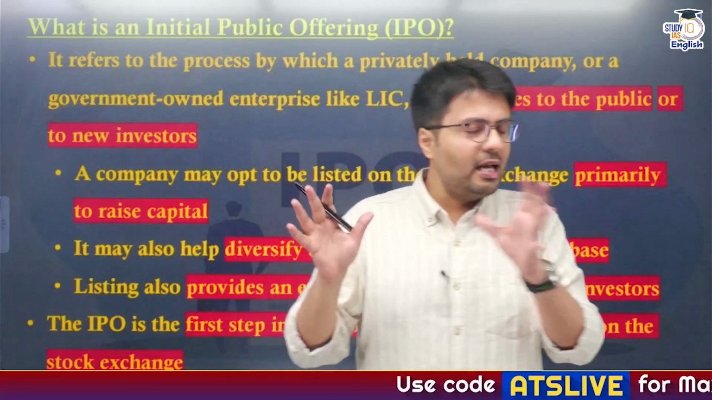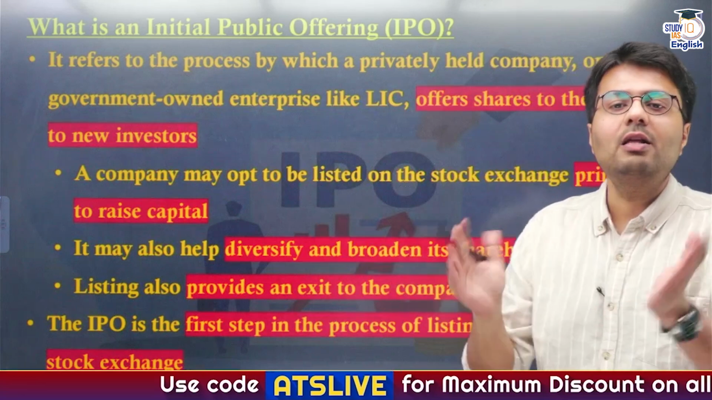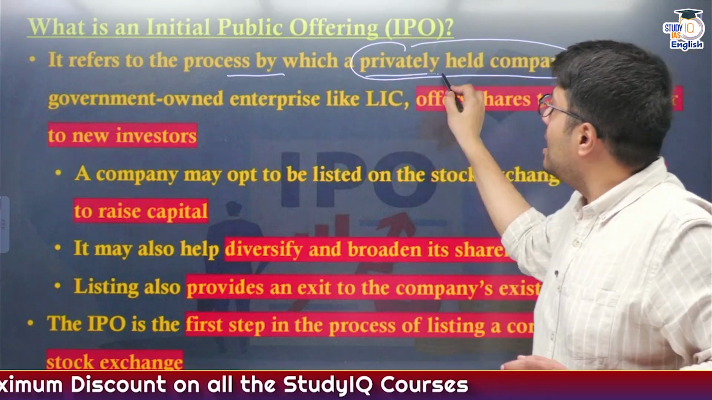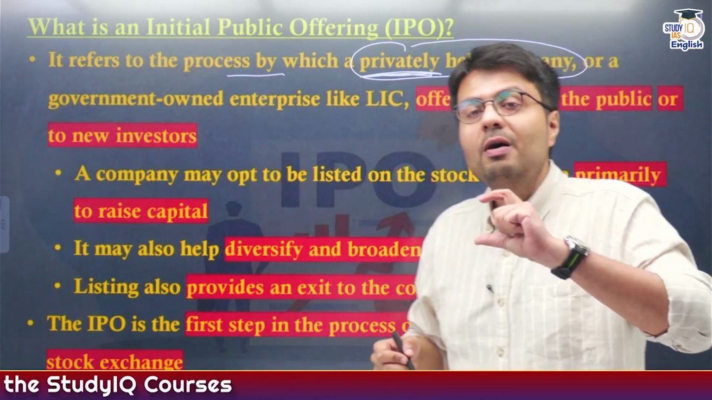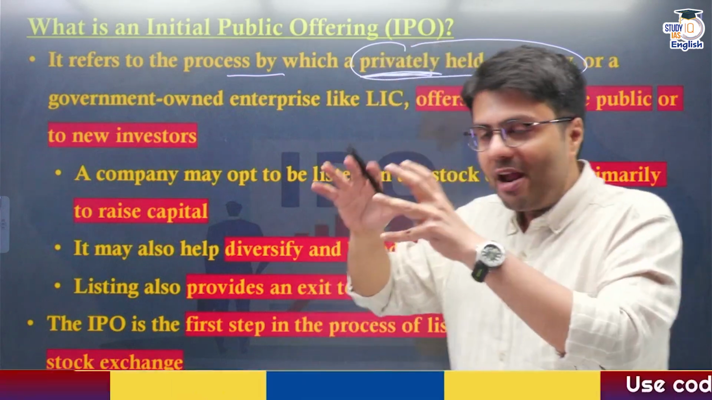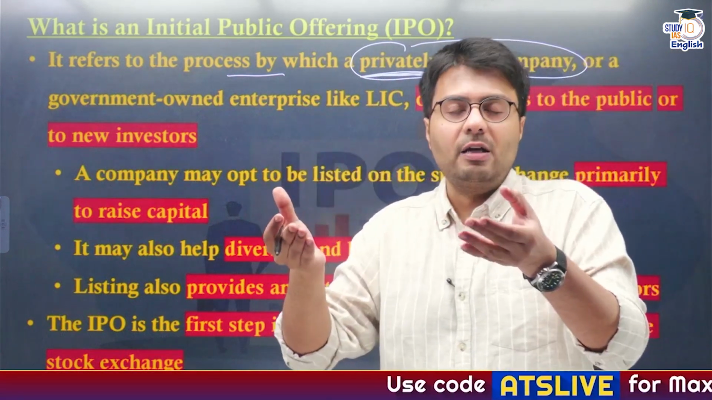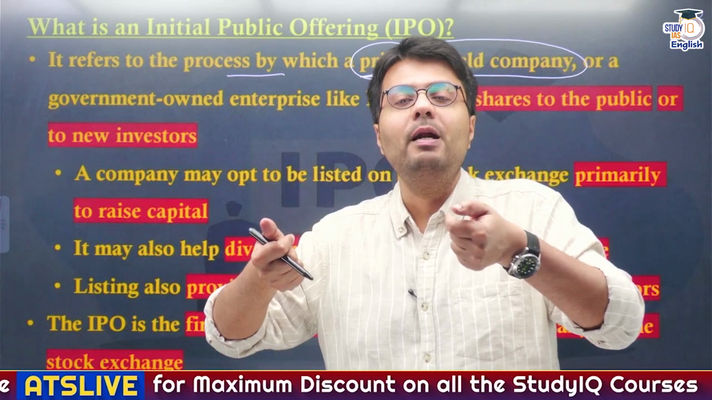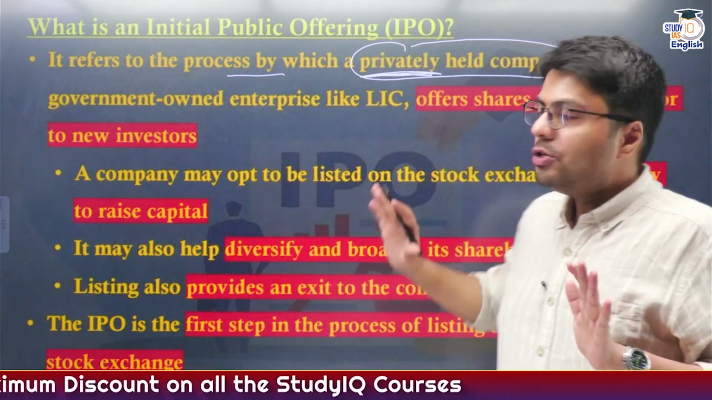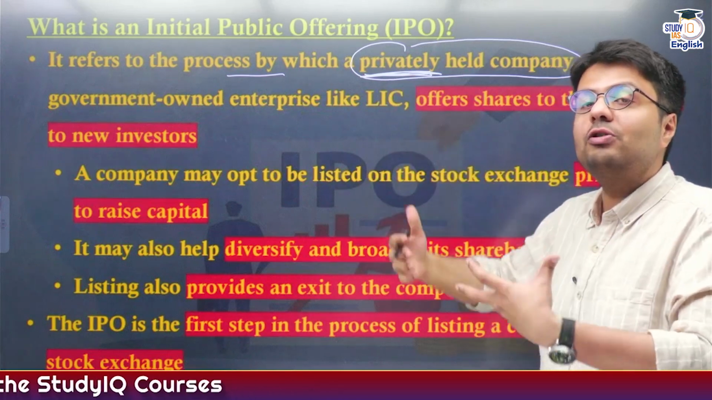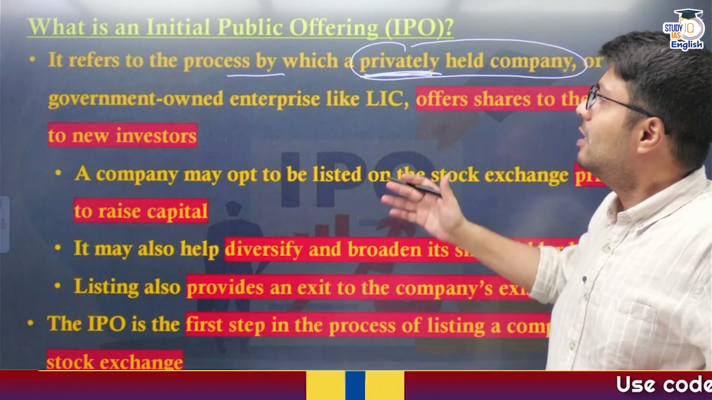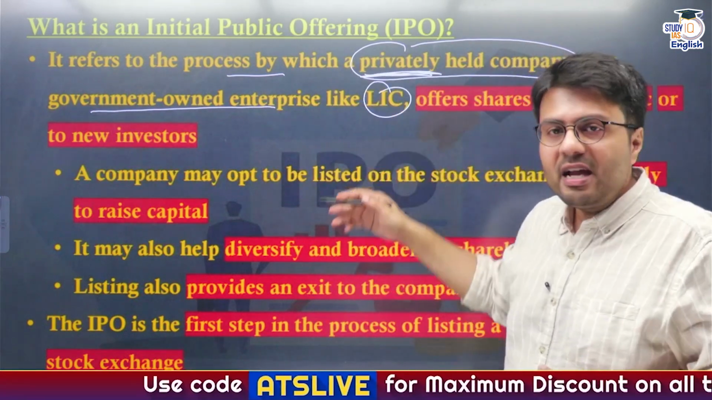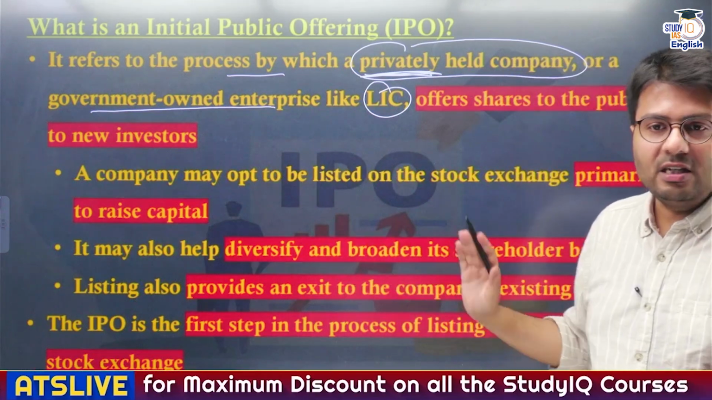Understood? Now after understanding all these examples, let us understand the theory of IPO. It refers to a process by which a privately held company, here the word private does not mean it is a private company as opposed to a government company. Privately held means that the ownership of that company is limited to only a handful of people. It can include government, it can include business people like Mukesh Ambani, like Gautam Adani, right? So it can be a private company like Reliance, it can be a government owned enterprise like LIC, Indian Oil, ONGC, NTPC, etc., right?